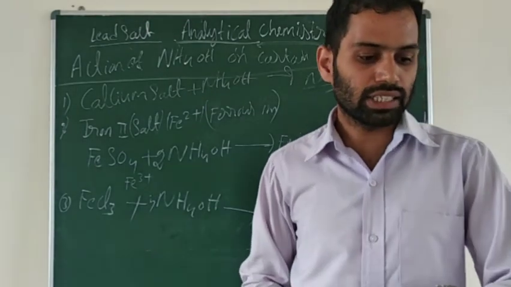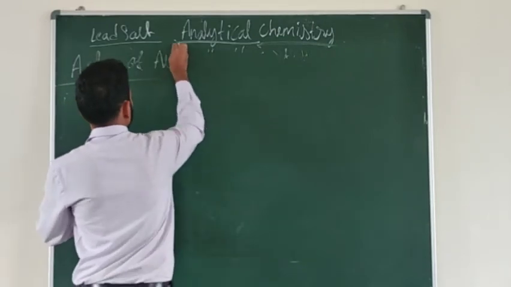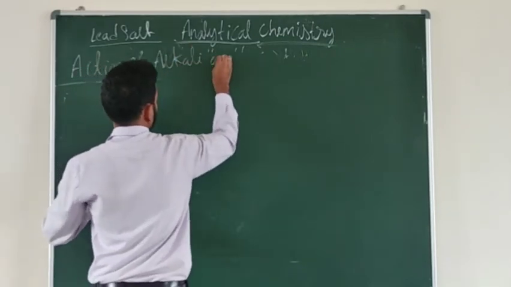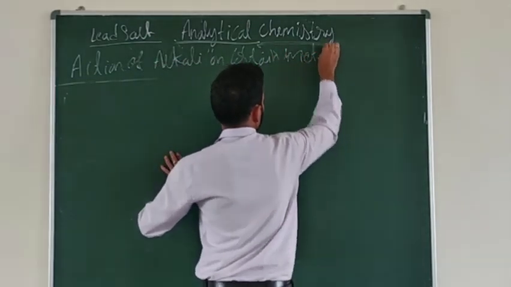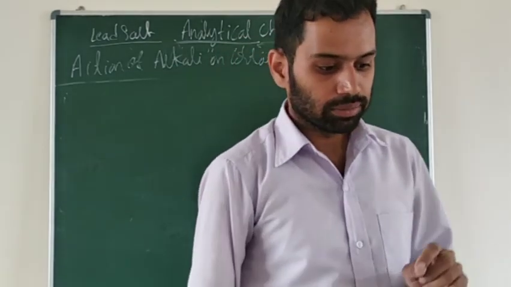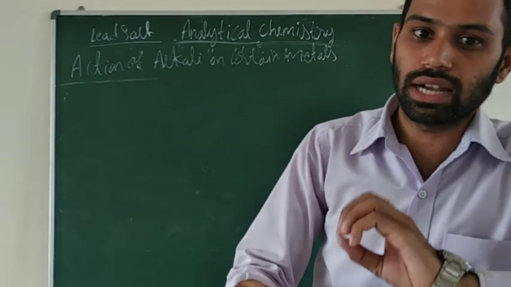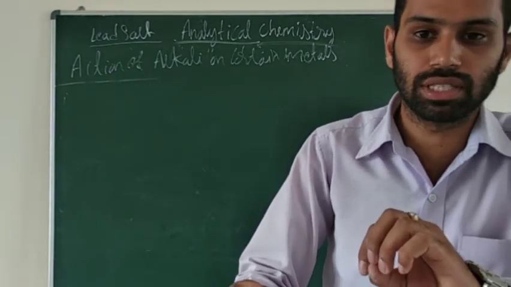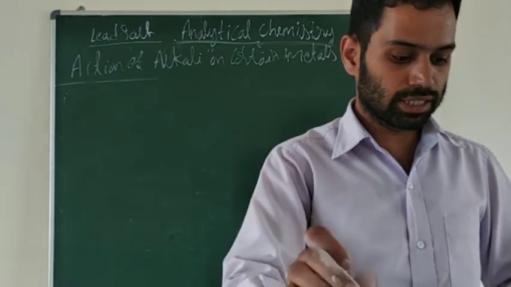The action of alkalis on certain metals. Action of alkali on certain metals. Okay. For metals, if you add the alkalis, what will be formed there? So let's study one by one. Let's take one metal, that is zinc.